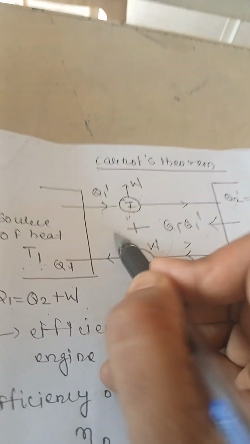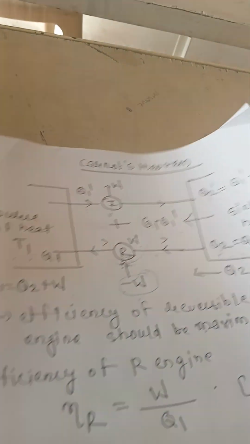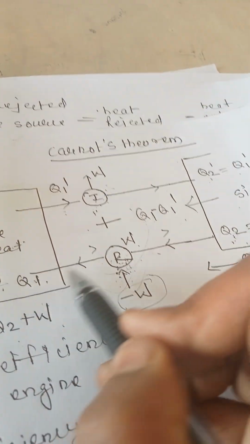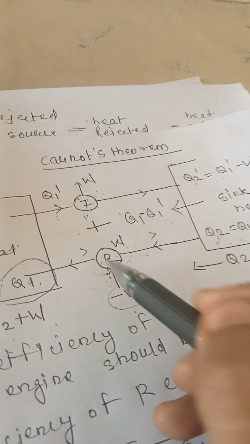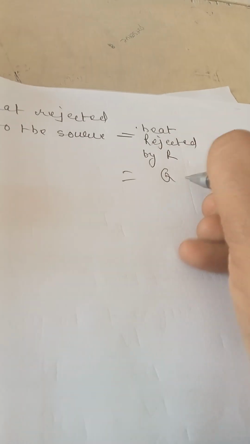See, how much heat rejected to the source? This value will be what? Heat rejected by R. How much heat rejected by R? Q1. How much heat extracted by I? Q1 dash. So what will be the value? Q1 minus Q1 dash.